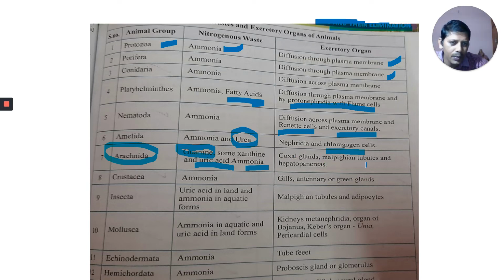Okay, coxal glands, malpighian tubules, and hepatopancreas. This is a new term. These are the excretory structures, excretory organs here. Crustacea: ammonia is the nitrogenous waste material, and gills and antennary glands, or green glands, help in excretion.